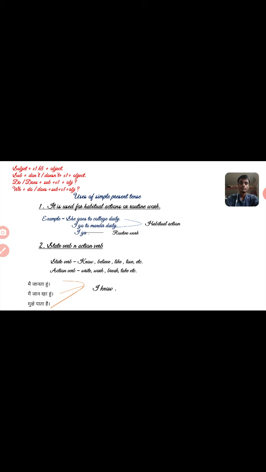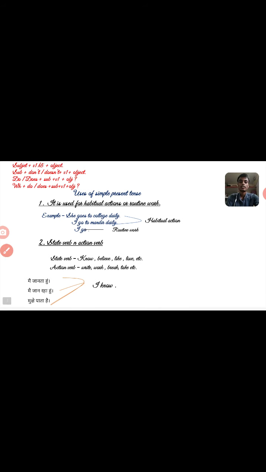So let's move on. Uses of simple present tense. There are 8 uses of simple present tense. First is it is used for habitual action or routine work. Okay, means whatever our habit, we write it in simple present tense.